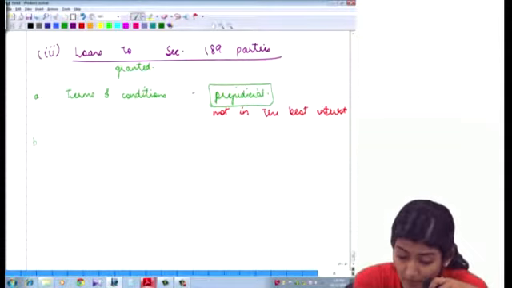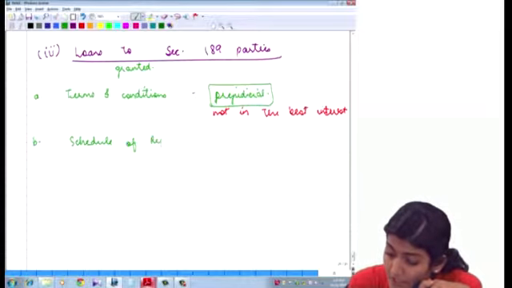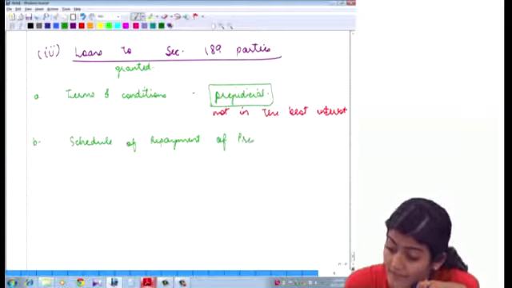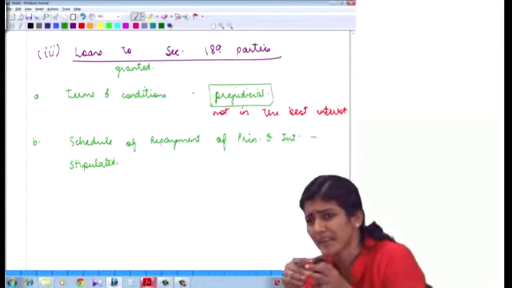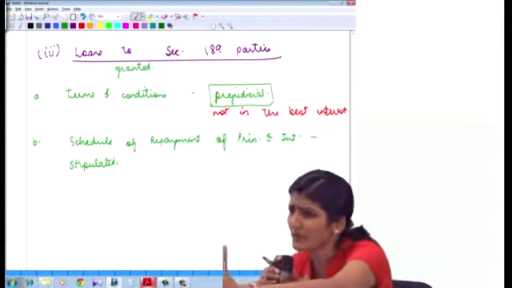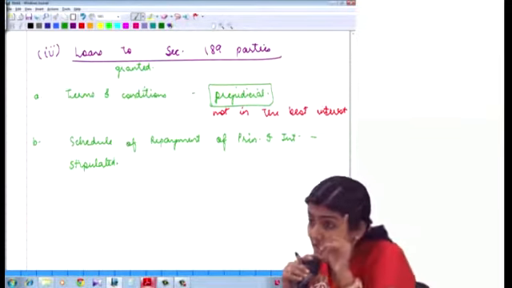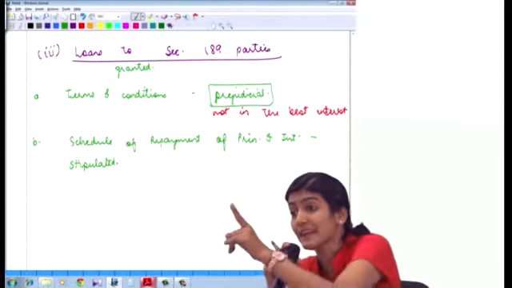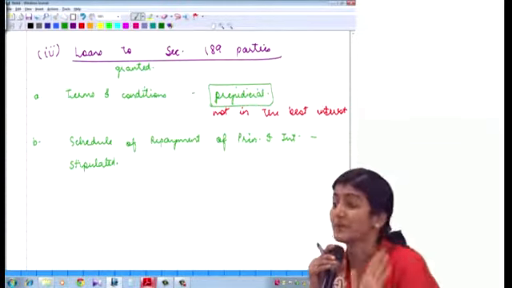Then second, whether the schedule of repayment of principal and interest has been stipulated. They are so specific that principal and interest have to be stipulated. Otherwise, what happens? The loan has been given to the firm, and the director is only a partner. You repay however it is possible for you. There is no such repayment schedule. No, that should not happen. Whether the schedule of repayment of principal and interest has been stipulated.